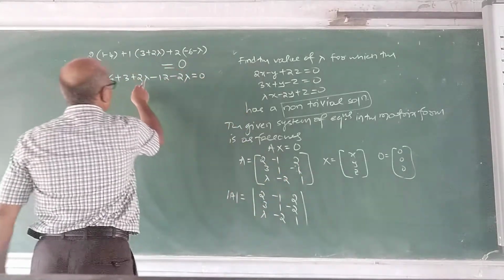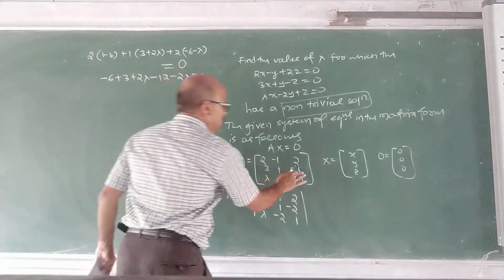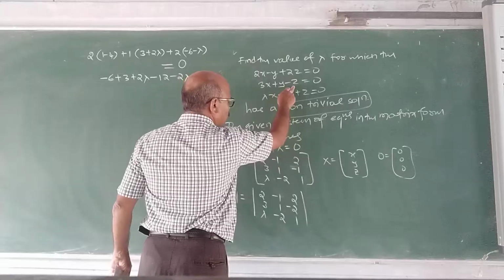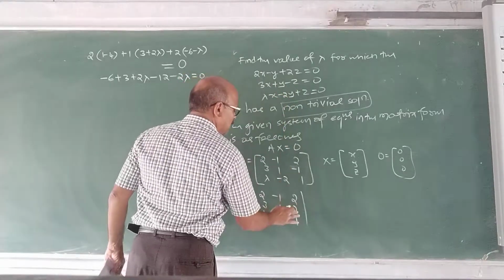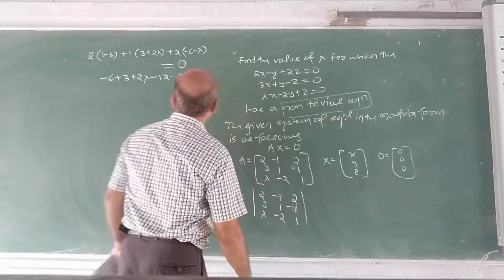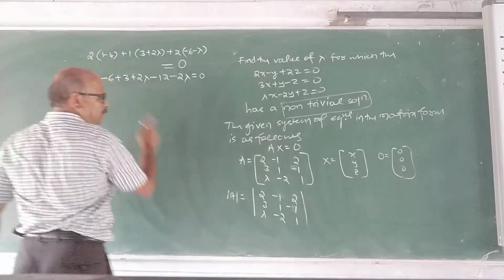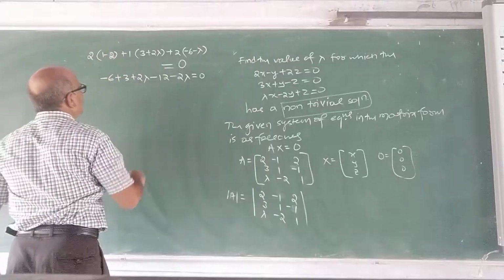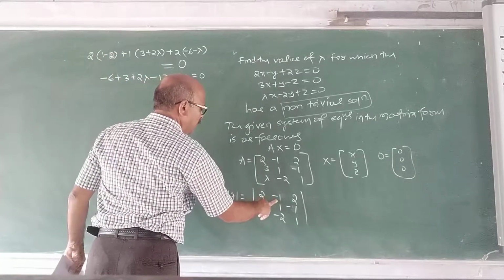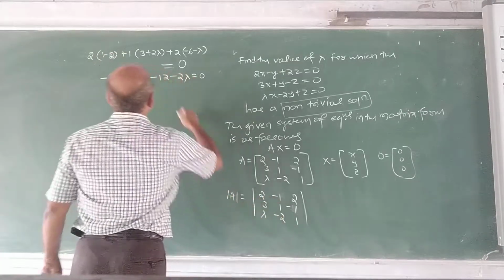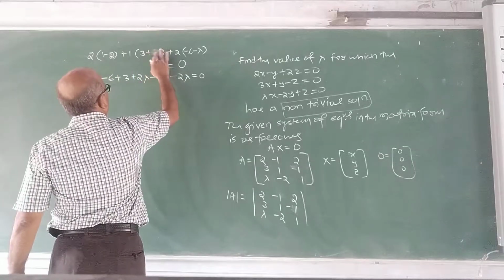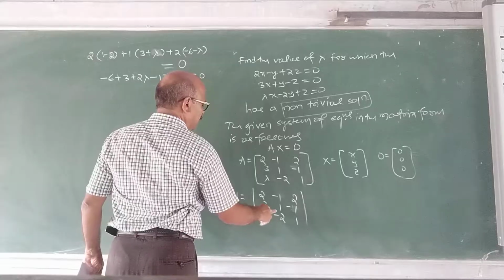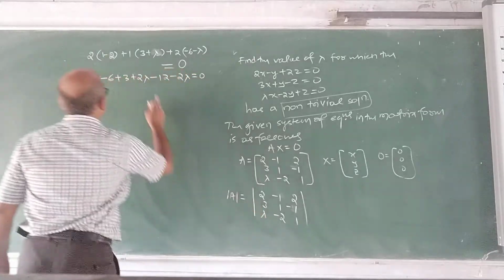So I have got some contradiction here because, sorry, I entered this as minus 2, but what is the coefficient? Minus 1. So it must be minus 1. I make here 2 into 1 minus 2 it is, 1 minus 2 plus 1 into 3 plus lambda, 3 plus lambda plus 2 into minus 6 minus lambda is equal to 0.